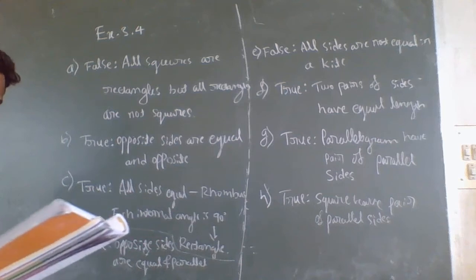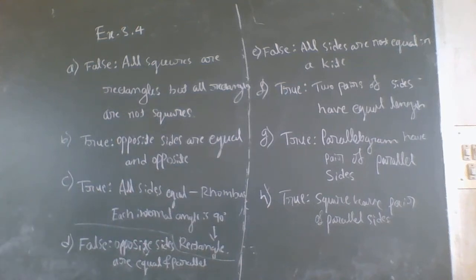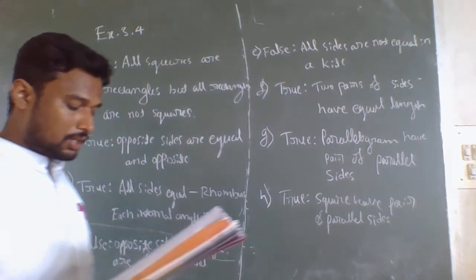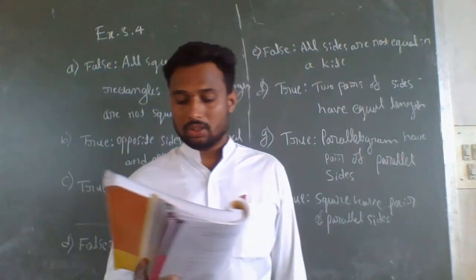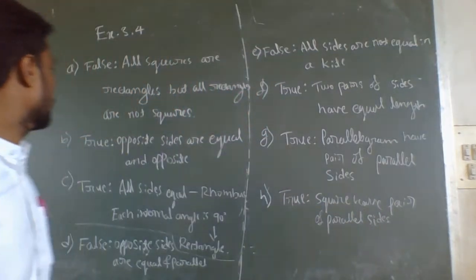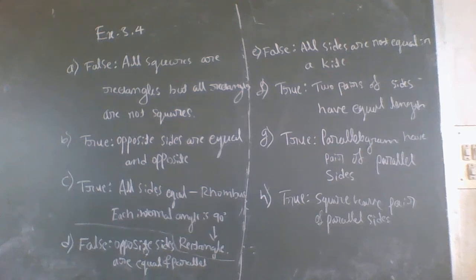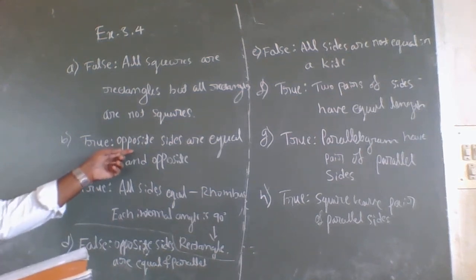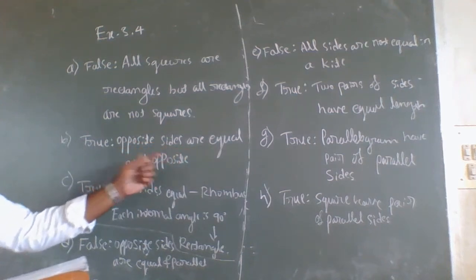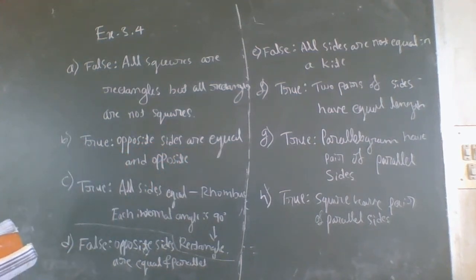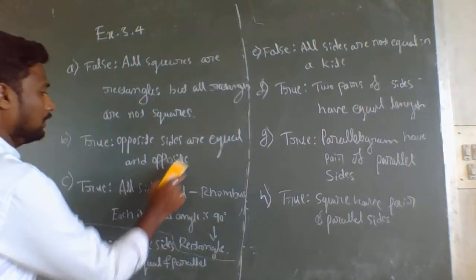Therefore, it is false. Next, question B: all rhombuses are parallelograms. It is true. Why? Opposite sides are equal and parallel to each other.